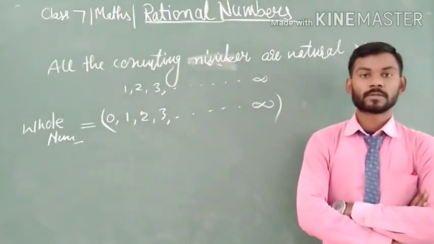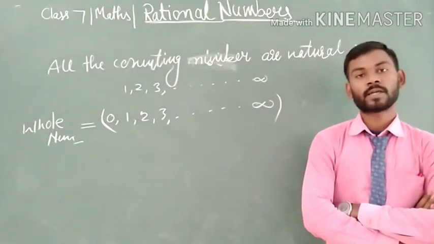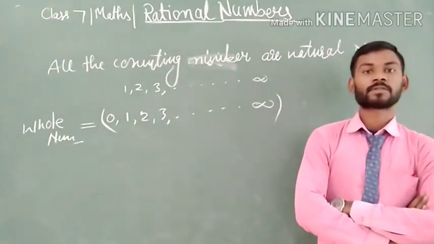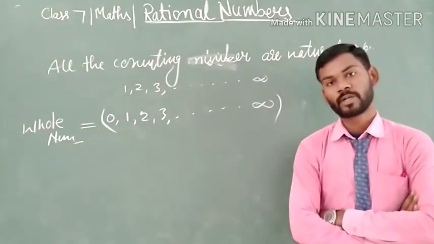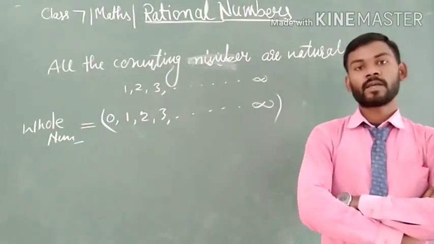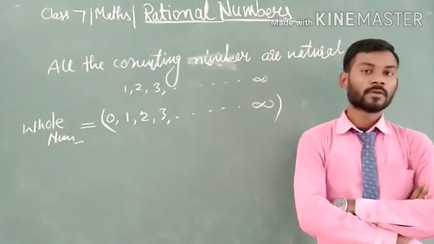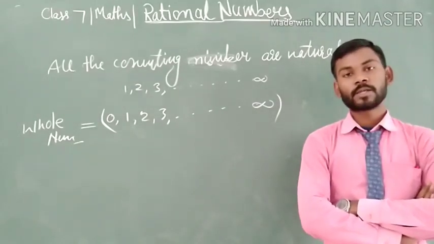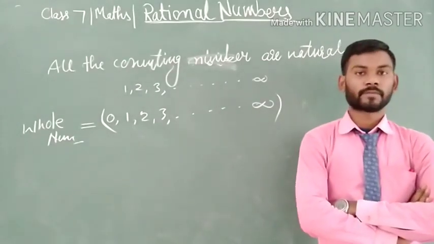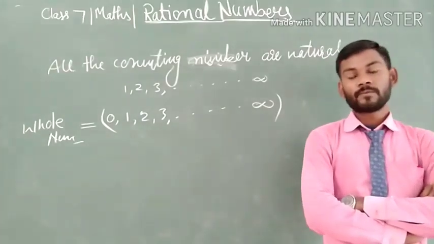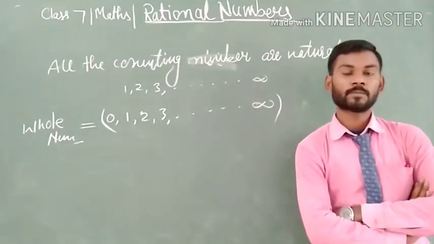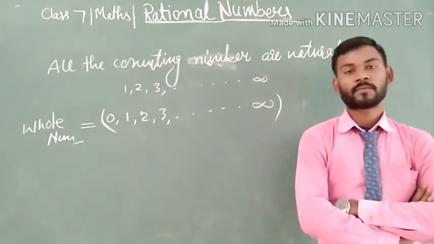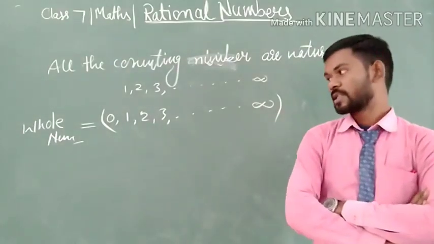So the natural number is used to count naturally. We start counting from 1. Therefore, sometimes the natural number is known as counting number. And whenever we introduce 0 with natural numbers, then it becomes known as whole number. And from this concept of natural number and whole number, we define a new type of number which is called integer.